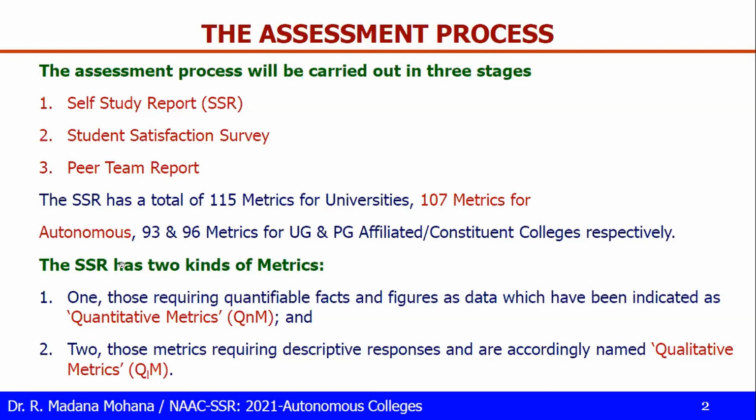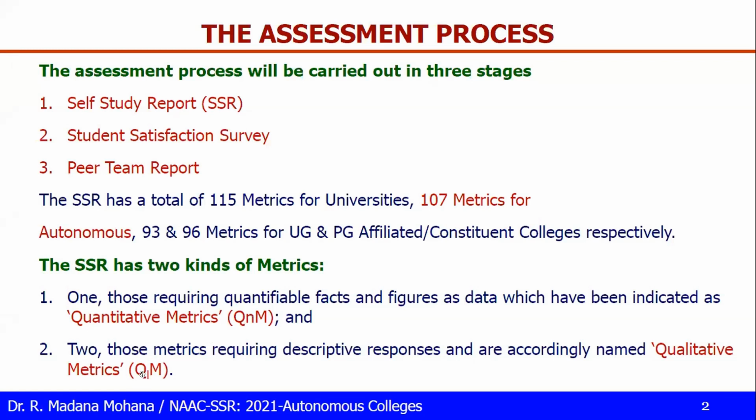Now the self-study report has two kinds of metrics. One is called the quantitative metric, named with the suffix QnM. Wherever QnM appears, that is a quantitative metric. Another one is called the qualitative metric, named with the suffix QlM or sometimes QIM. So in the SSR, these two types of metrics are discriminated with this nomenclature.